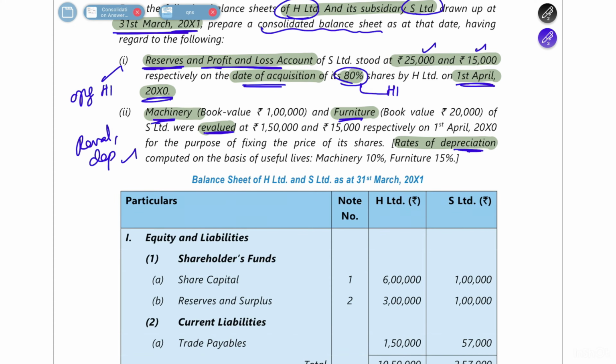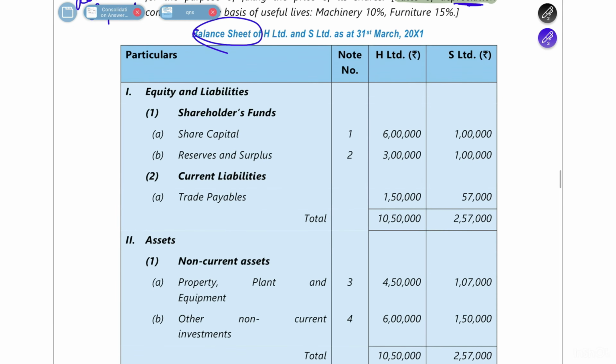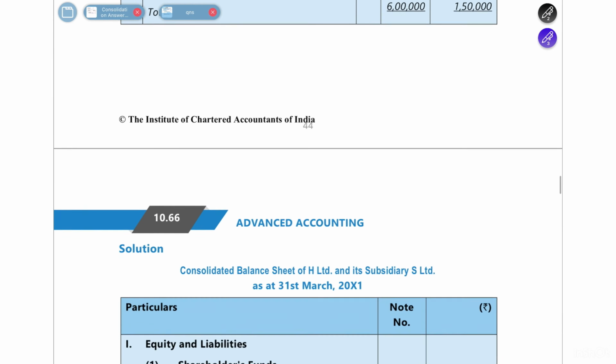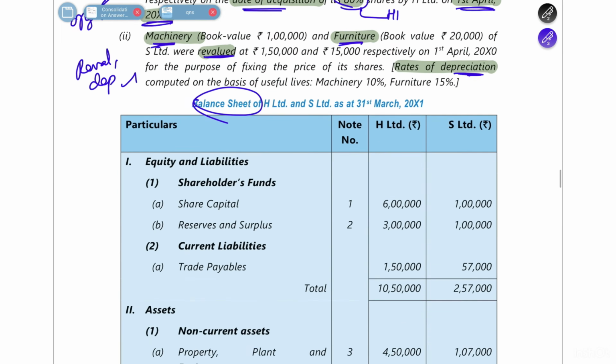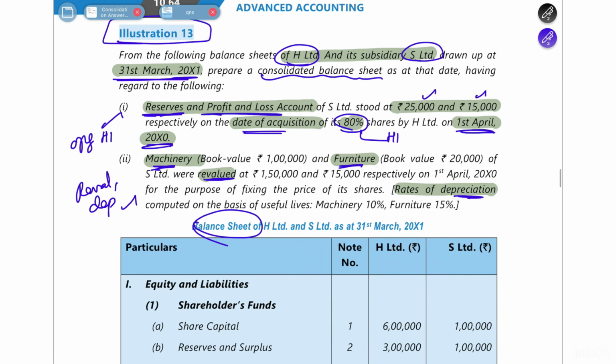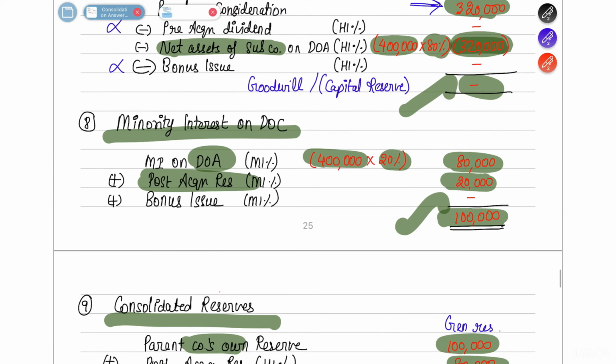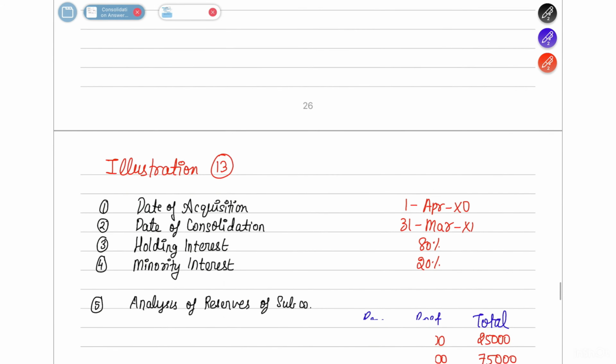Then they have provided you a balance sheet here, and they have also given you notes to accounts, and after that the solution starts. So you have to basically prepare a consolidated balance sheet now. For that, we are going to move on to illustration number 13.